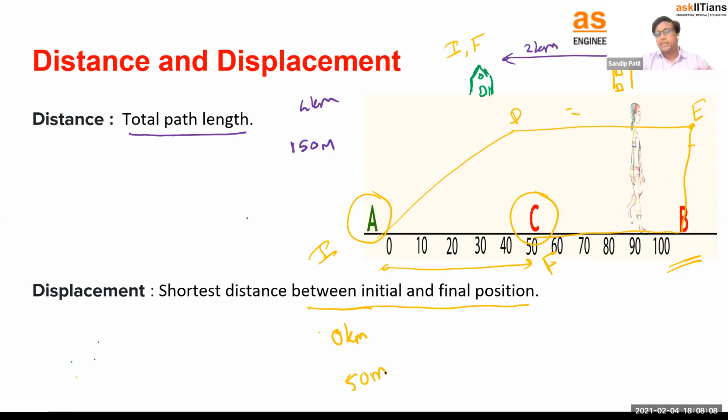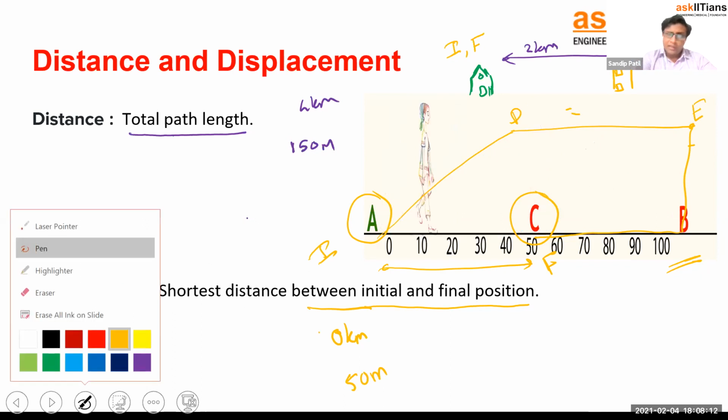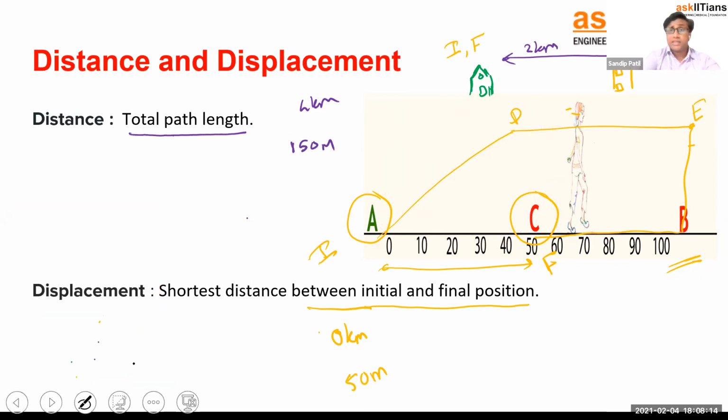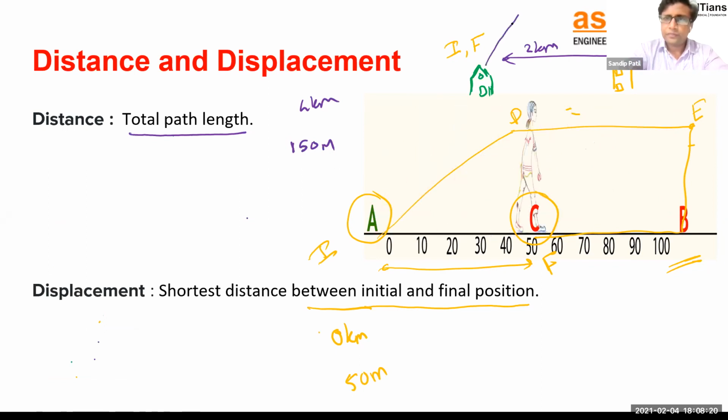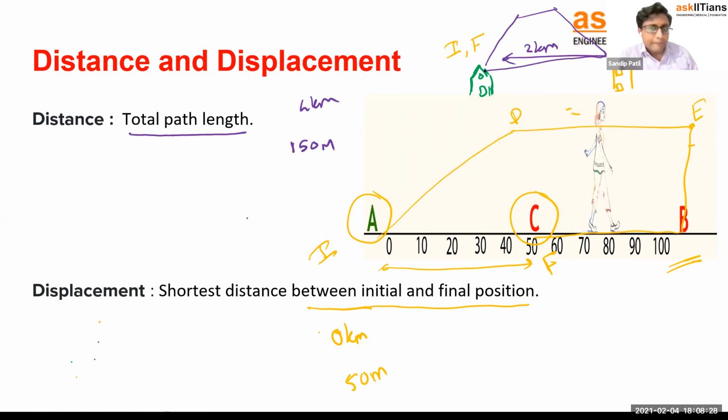So the displacement of the girl is how much? 50 meters. Similarly, in your case also, what does displacement say? Displacement says I don't care whether you go to school or to the garden or anywhere. Go anywhere, it doesn't matter. But it says, tell me where the initial point and final point are. You got the initial and final, those are home. So your displacement is 0, doesn't matter how much you have actually traveled.